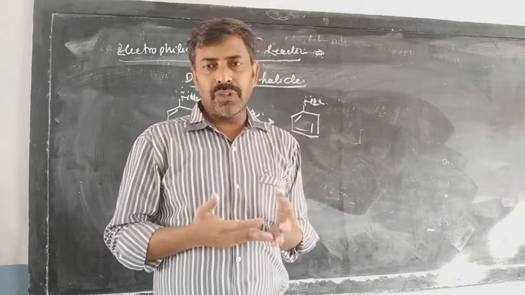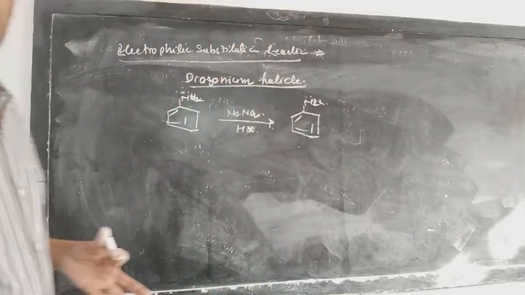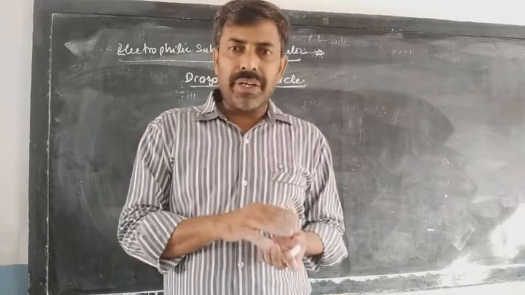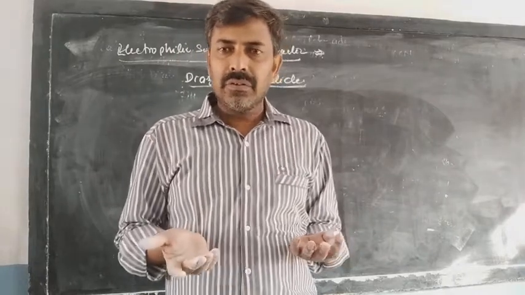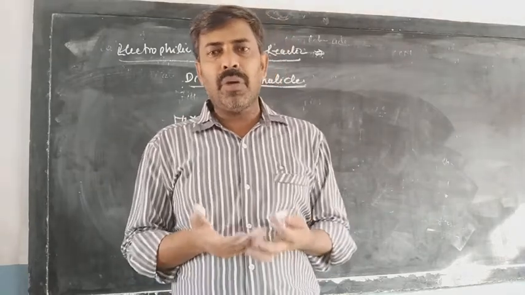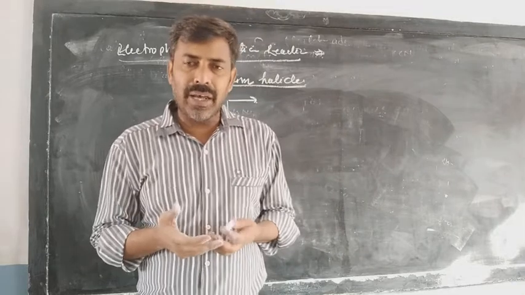Now we are going to discuss some of the chemical properties of the diazonium salt. Diazonium salt mainly gives the Sandmeyer reaction and the Gattermann reaction. There is no need to explain much about these reactions, because you have already studied both in the first chapter, haloalkanes and haloarenes.